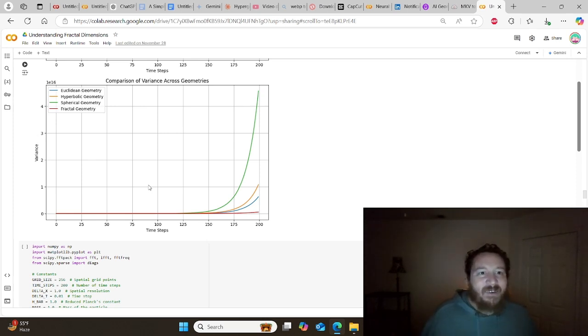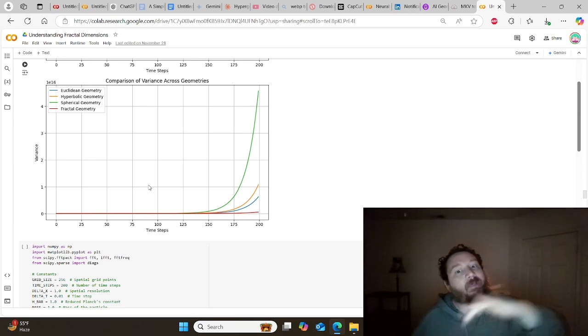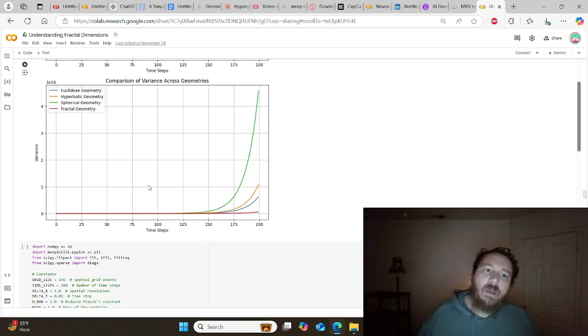But what we can see here is that we have different variance in spherical space as opposed to hyperbolic space, as opposed to Euclidean space, as opposed to fractal space. In fractal space, we've got almost no variance when we put these in comparison. Fractal space is pretty much flat with regards to its variance.